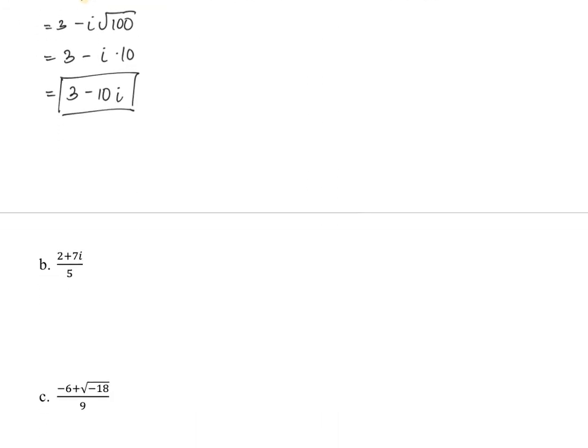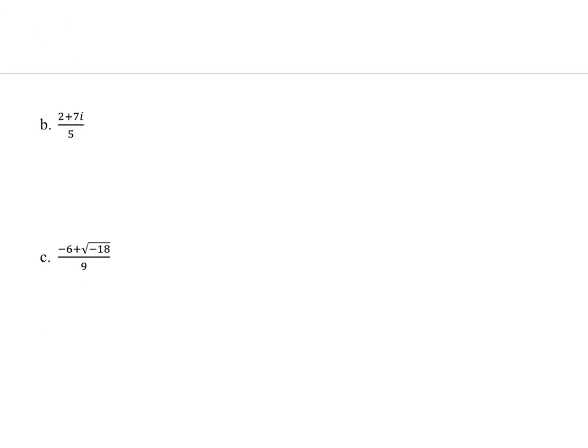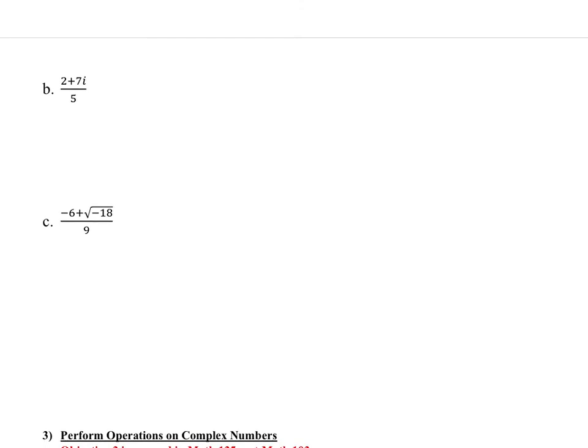So for part B, let's see. Well, there are no radicals here to simplify. The only thing here is that we have numbers over a single denominator. So what we need to do is split the fraction into the regular number part and the imaginary part. So I'm going to rewrite this. This would be 2 over 5 plus 7i over 5. Can I do that?